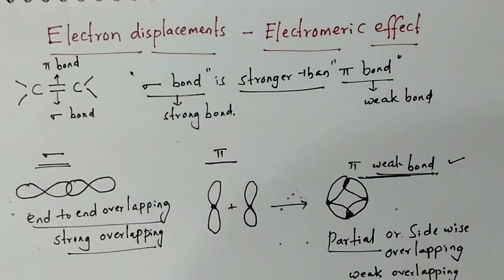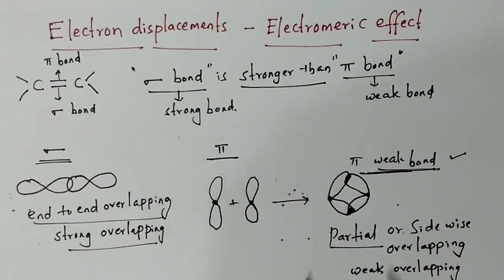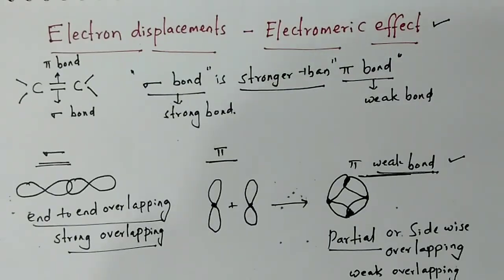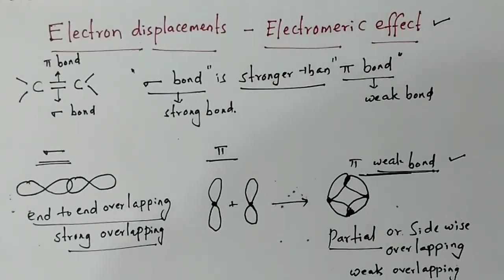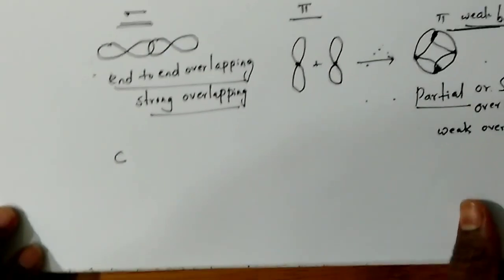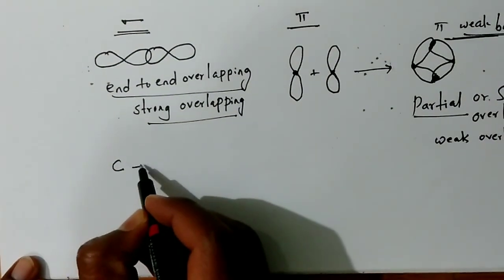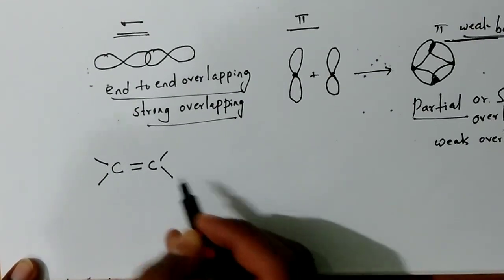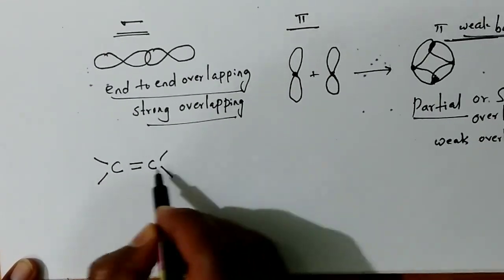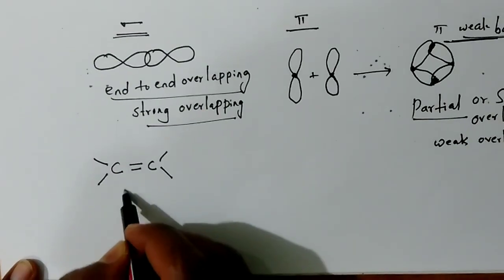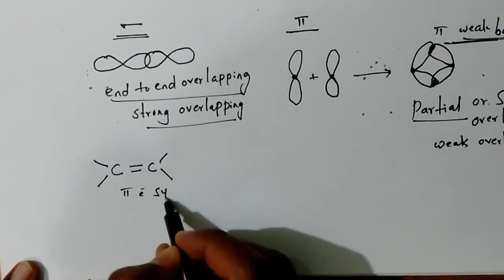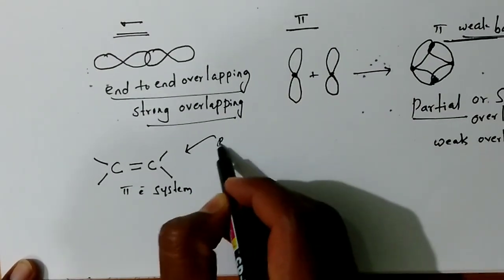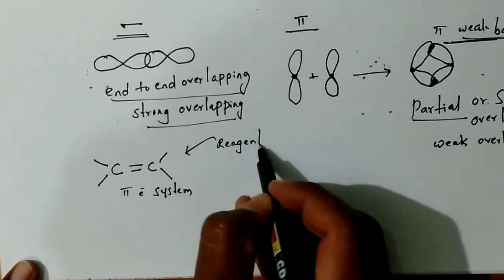Now, the topic is the electromeric effect. Electromeric effect means whenever, between carbon and carbon, to any pi electron system, this is a pi electron system, you add any reagent.